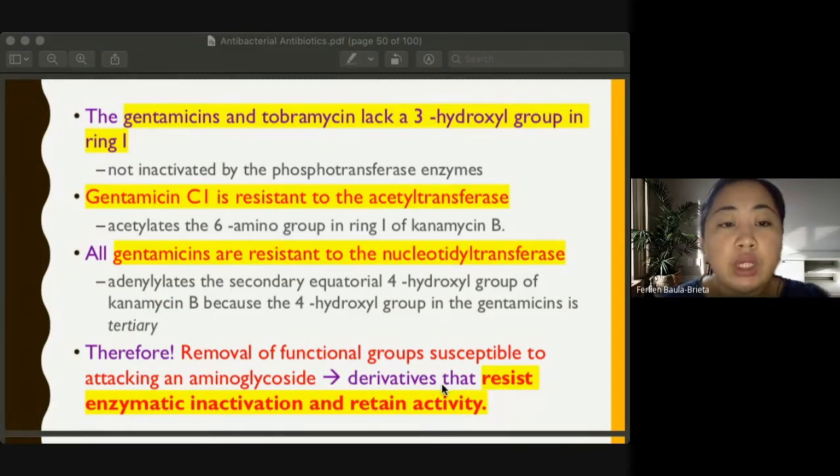And then also gentamicin C1 is resistant to acetyltransferase because it is acetylated with 6 amino group in ring 1 in the kanamycin B ring. Now all gentamicins, they are resistant to nucleotidyl transferase because of the presence of our 4-hydroxyl group in the gentamicin. So therefore, removal of functional groups susceptible to attacking our aminoglycoside will help resist enzymatic inactivation and retain activity.